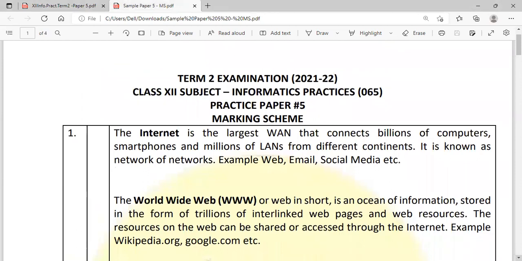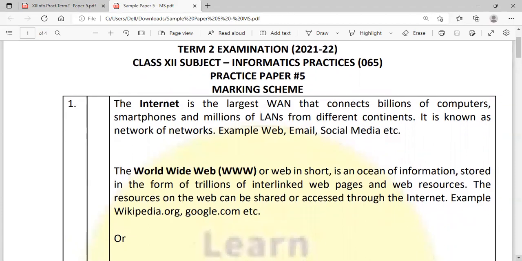Whereas the World Wide Web, or WWW, or web in short, is an ocean of information that is stored in the form of trillions of interlinked web pages and web resources. The resources on the web can be shared or accessed through internet. Example, wikipedia.org, google.com, etc.